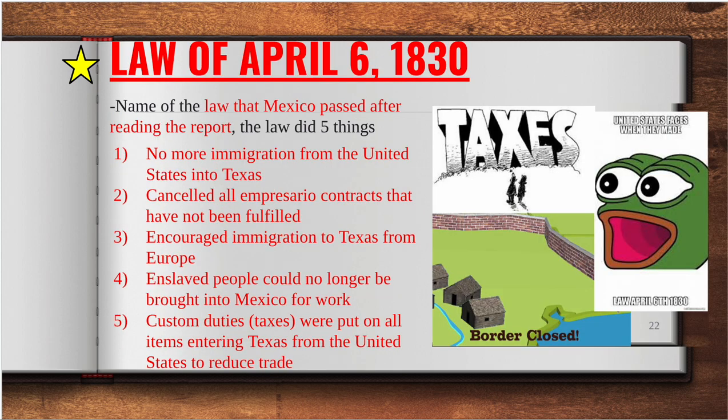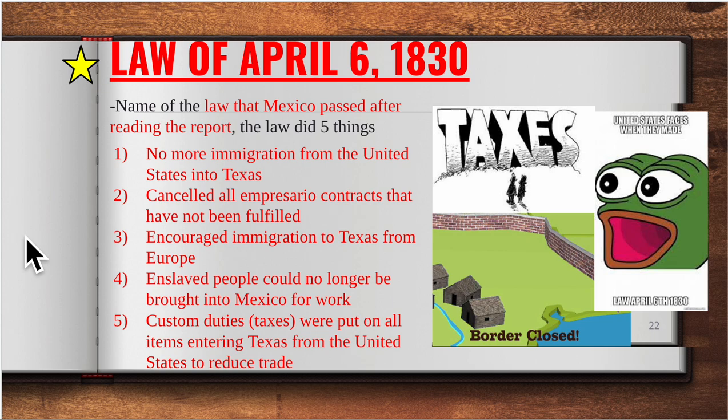They passed something called the Law of April 6, 1830. The whole reason this law passed was because of Mieri Teheran's report, and it does 5 key things. Please put a star by this law. This law is very important. Mexico essentially took Mieri Teheran's report and was like, let's ramp this up a little bit.